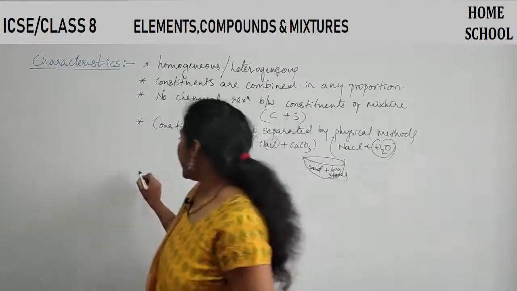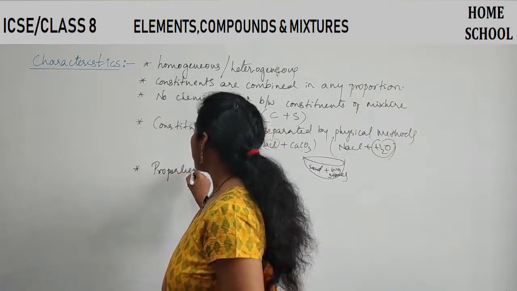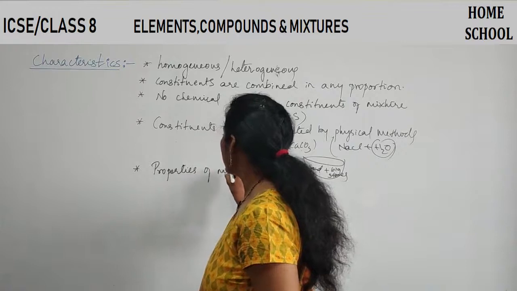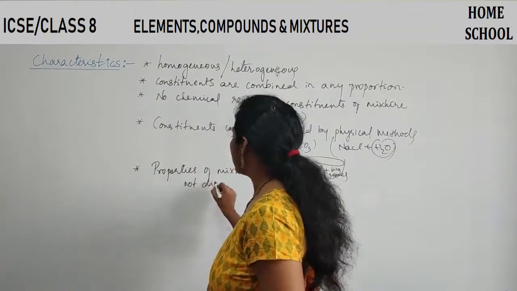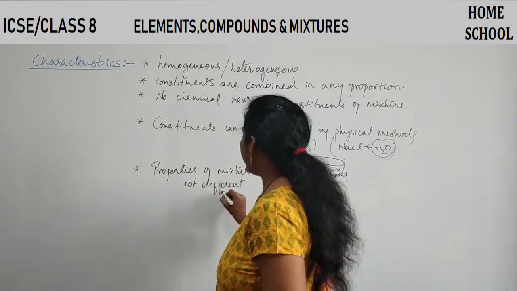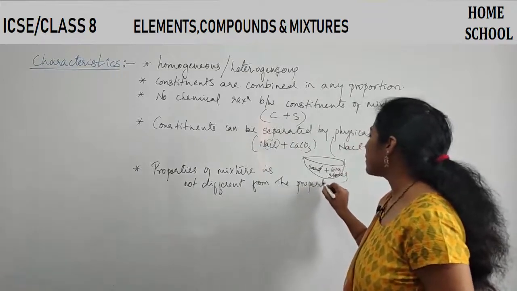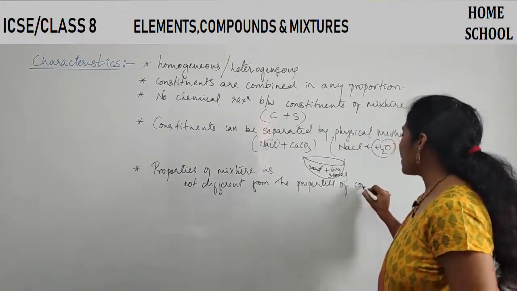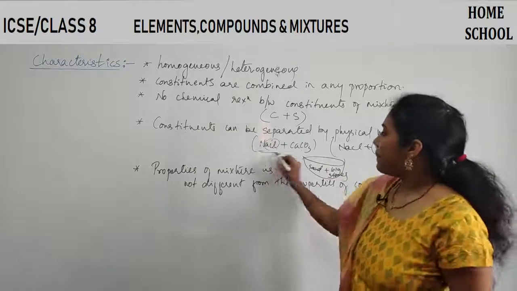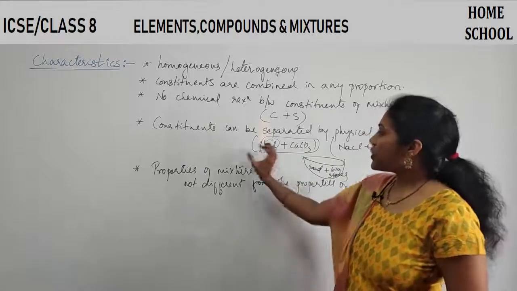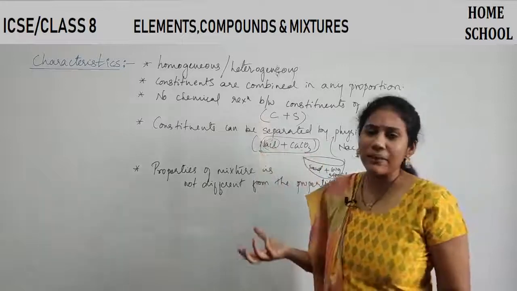And the next point is properties. Properties of mixture are not different from the properties of constituents. So what do you mean by this point? Say for example, this is one mixture. The mixture's properties are nothing but the properties of NaCl and the properties of calcium carbonate.